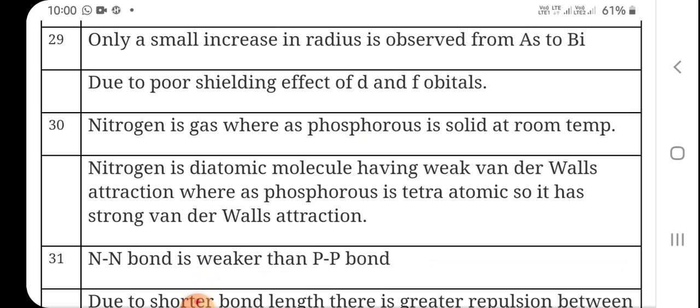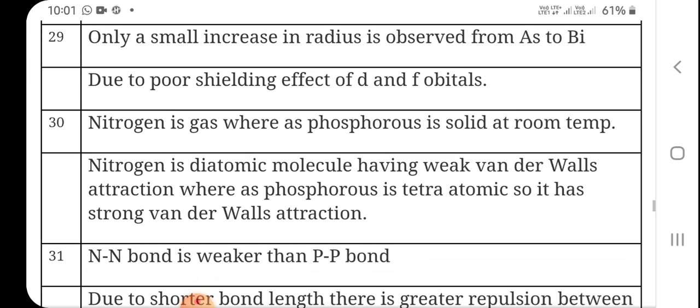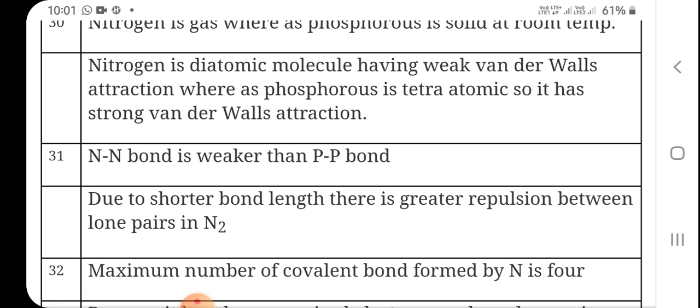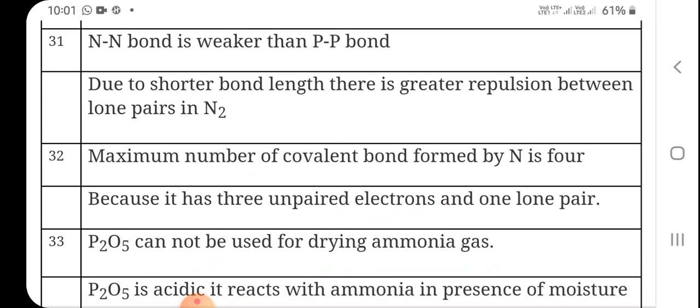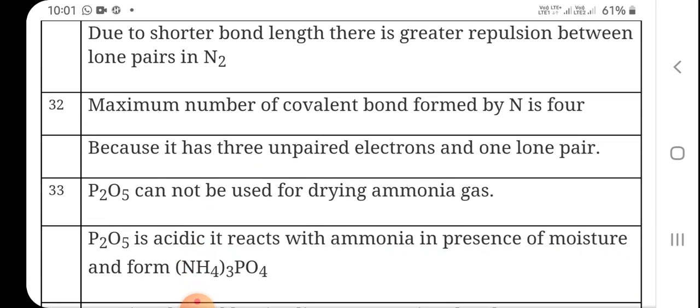Nitrogen is a gas whereas phosphorus is a solid at room temperature. Nitrogen is present as a diatomic molecule having weak van der Waals forces, whereas phosphorus is tetraatomic, so it has strong van der Waals forces. The N-N single bond is weaker; that question we have already discussed. This is because of the small size of nitrogen, more repulsion is there. The maximum number of covalent bonds formed by nitrogen is 4 because it has 3 unpaired electrons and 1 lone pair. That is why it can form only 4 bonds.